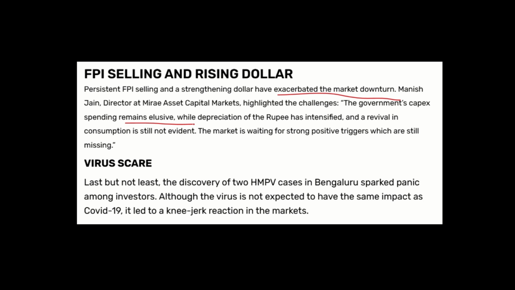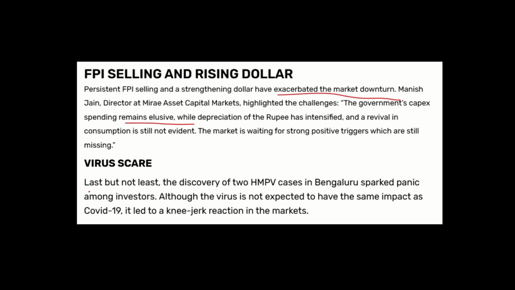So, government did spend quite a lot of money last year because elections were approaching. Now that election has passed, government has decreased its spend on capex, and that has also resulted into slower overall GDP growth. We saw that GDP numbers were not so great in last quarter, and that is in turn having impact on stock market as well.